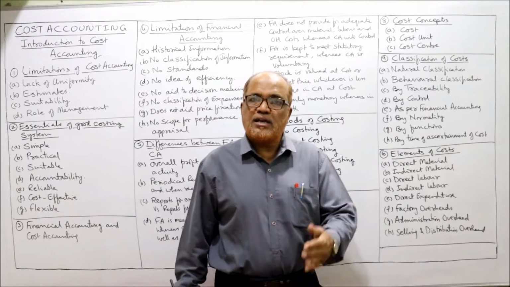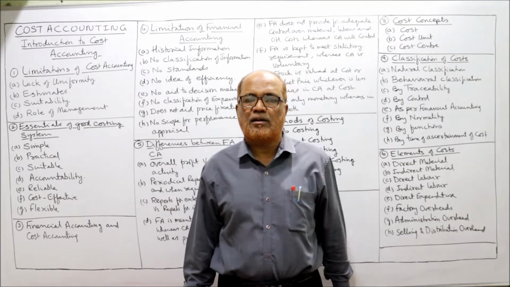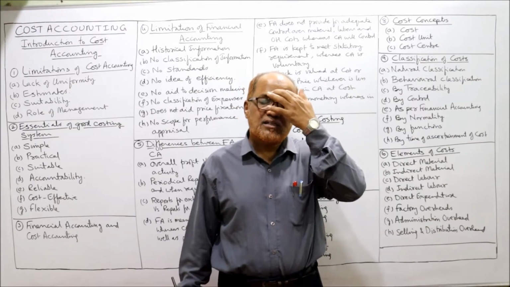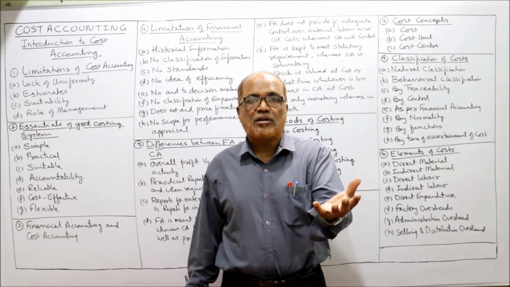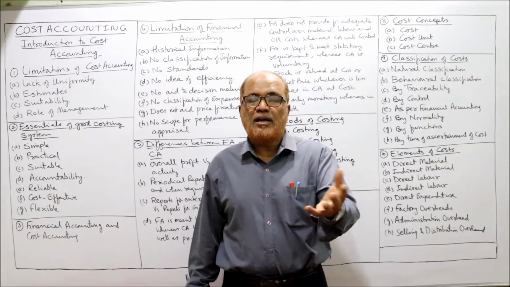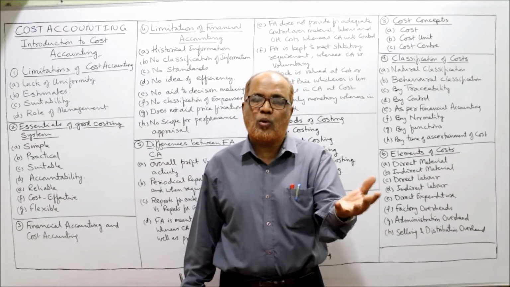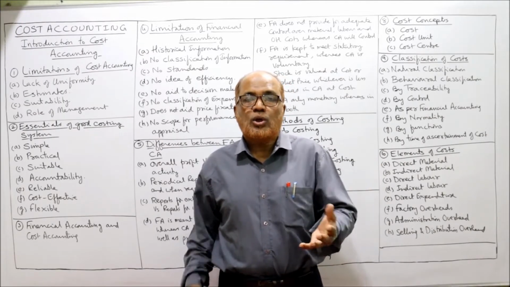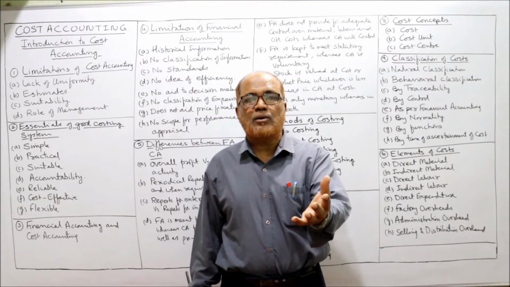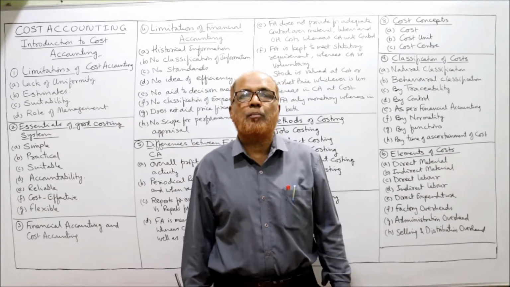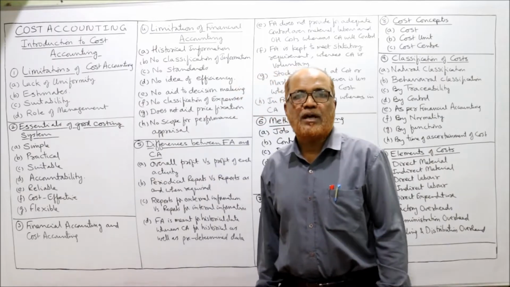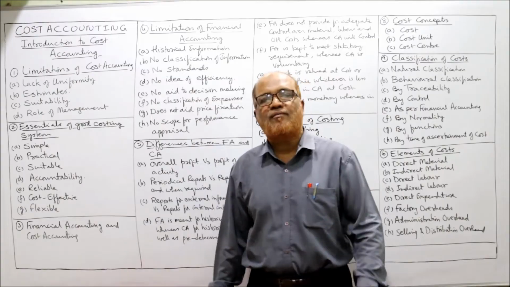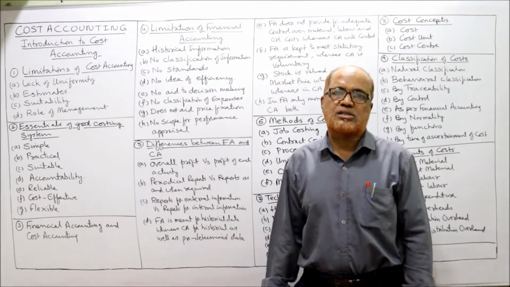For example, in case of pricing of issue of material, we have different methods: FIFO method, LIFO method, average method, like that. Similarly, for absorption of overheads, different methods of absorption are given. So every method will have a different figure. So no two cost accountants will come to the same conclusion because there is no uniformity in the procedure, in the rules, in the principles. The lack of uniformity is the first limitation of cost accounting.